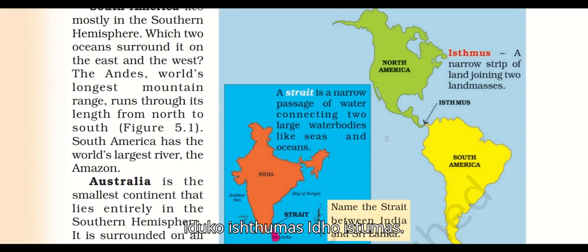Here is the isthmus. An isthmus is a narrow strip of land joining two land masses. A strait is a narrow passage of water connecting two large water bodies like seas and oceans. What is a strait? A strait connects two large water bodies. A strip of land connects two land masses.